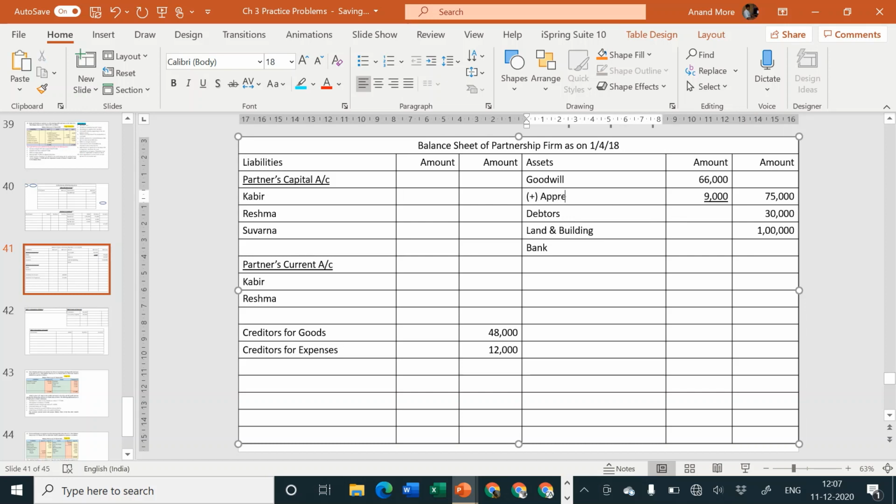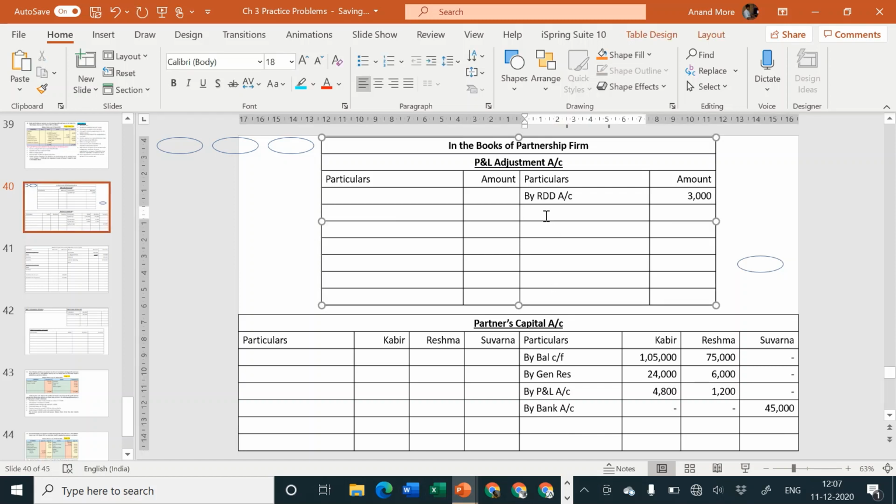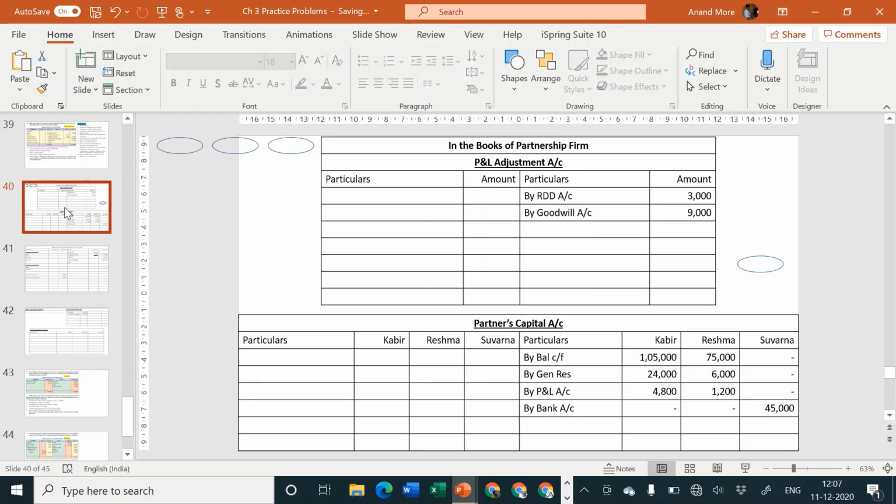This 9,000 we are going to call it as what? Addition, appreciation. This appreciation second effect, there are two different possibilities. If you want, you can credit it to revaluation account, or if you want, you can credit it to partners capital account. Any one method is okay. Okay, so I am considering revaluation account, so it becomes easy for me to quickly complete the things by goodwill. If you will write it in the partners capital account, don't worry, that is also acceptable, but in that case you should remember that it is divided among partners in their old profit sharing ratio. So 9,000 will have to be divided in the old profit sharing ratio. Clear? Next part.